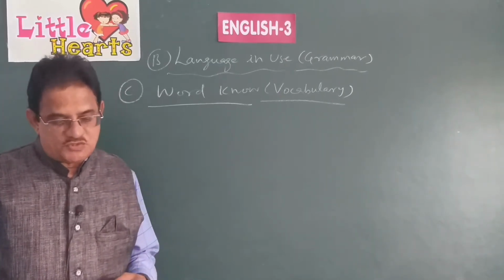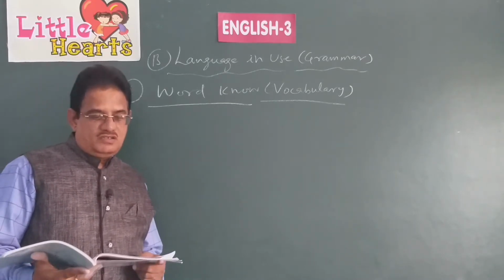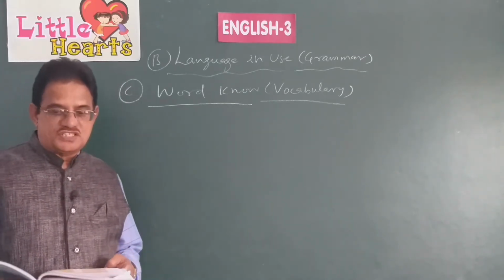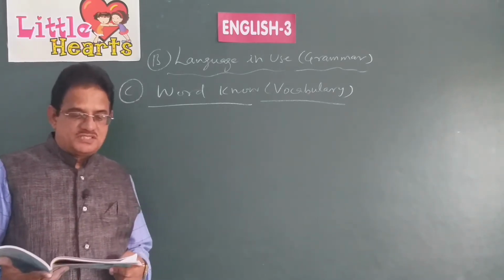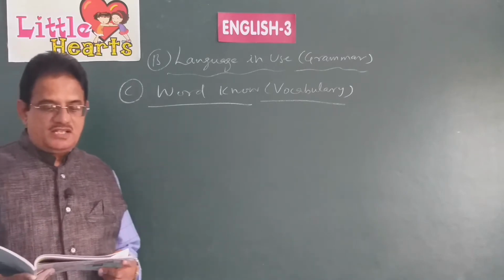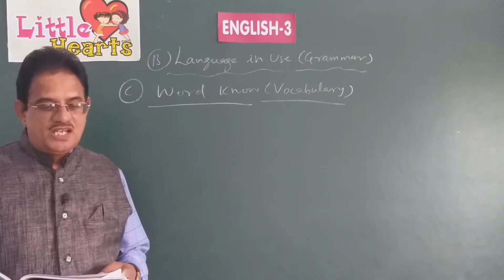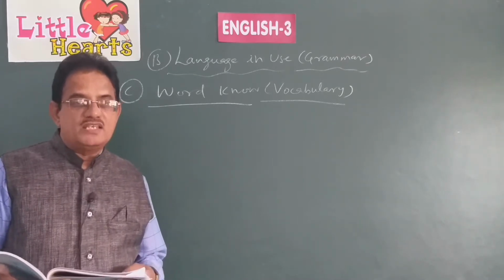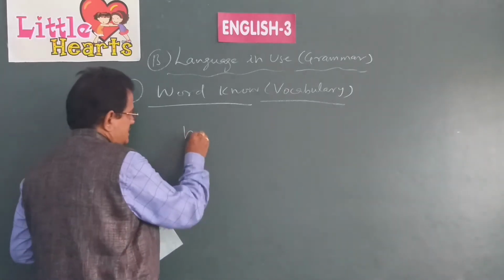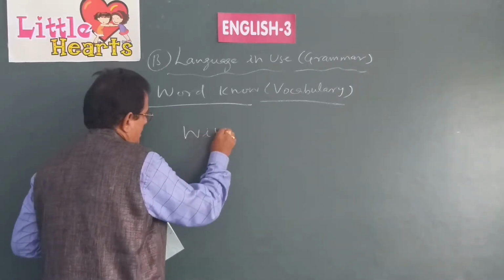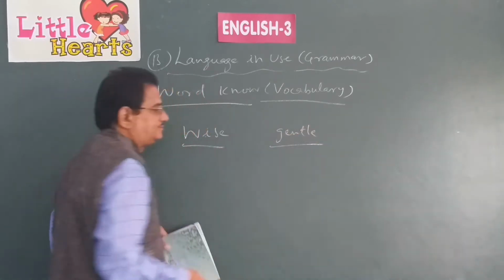This is Little Hearts Publications English Book 3, Lesson 4, Word No, on page number 46 of your textbook. There is vocabulary we are going to discuss. Look at Part A. Read these sentences. Two sentences are given there. Shangri-La was ruled by a wise and gentle king. What are the words underlined there? Wise and gentle. These two words are underlined.